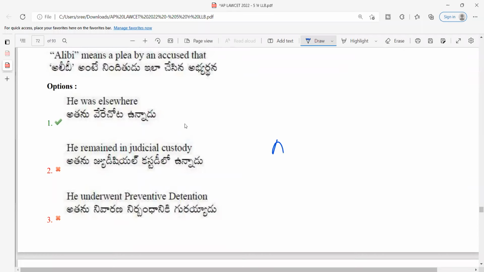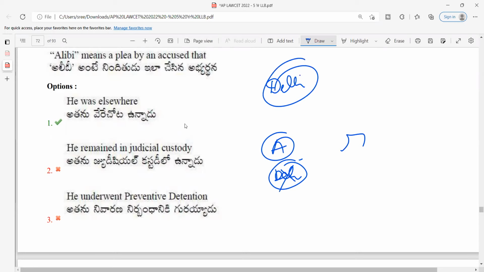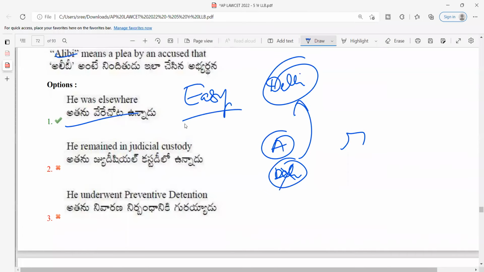Let us say A has committed an offense in Dehradun. And we are in the court. When A comes to the court, A proves that he is not in Dehradun, he is in Delhi. It means that he is present elsewhere. So that is alibi. Alibi is a very important defense in criminal law. So this is again an easy question. I would rate it as easy. Next.